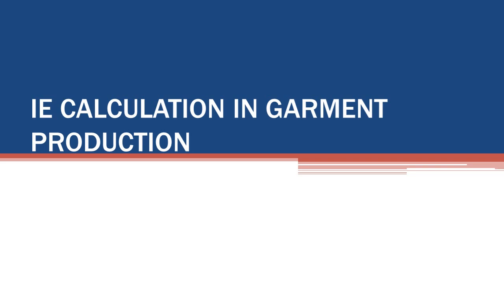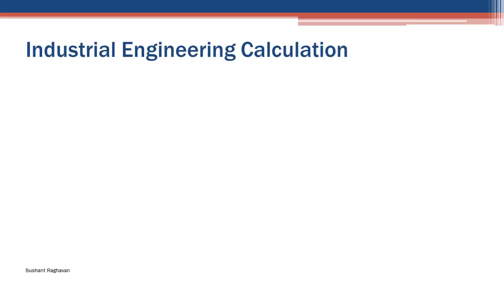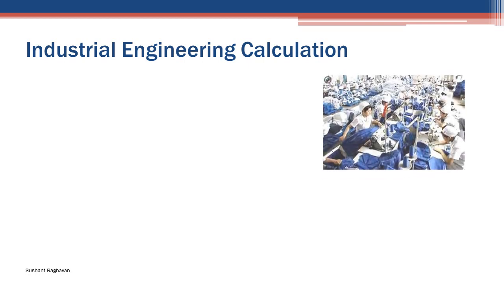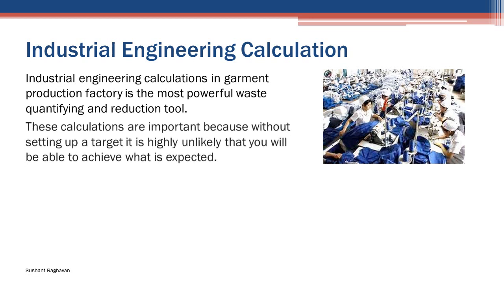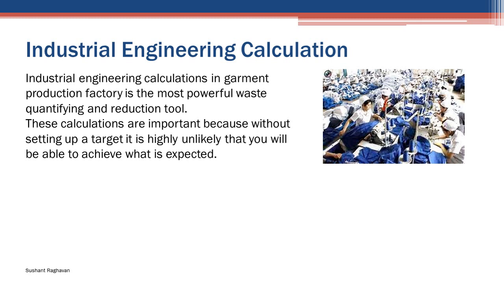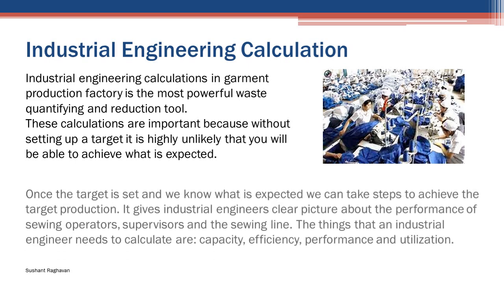IE calculation in garment production. Industrial engineering calculations in a garment production factory are the most powerful waste quantifying and detection tool. These calculations are important because without setting up a target, it is highly unlikely that you will be able to achieve what is expected.